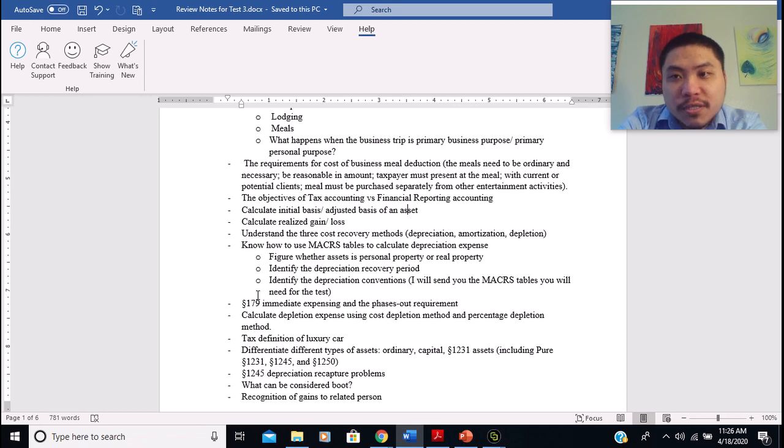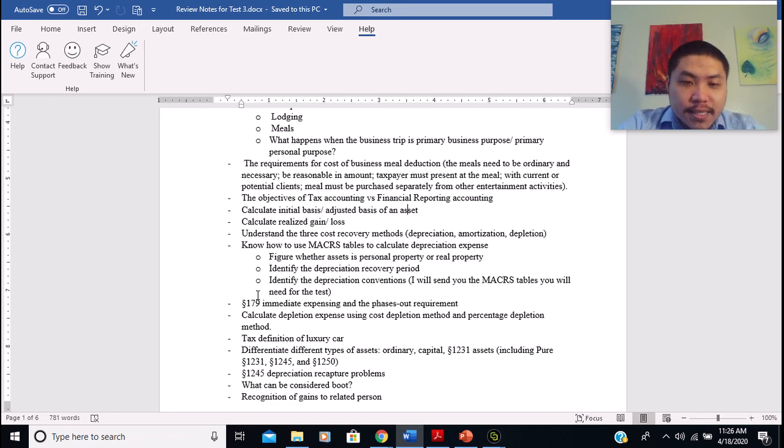So it's going to be just conceptual questions. You should know what it is, how we can use it, and how the phase-out requirement affects the application of section 179 immediate expensing.